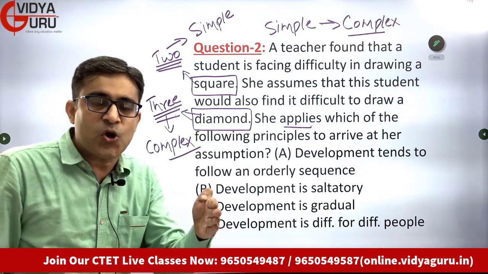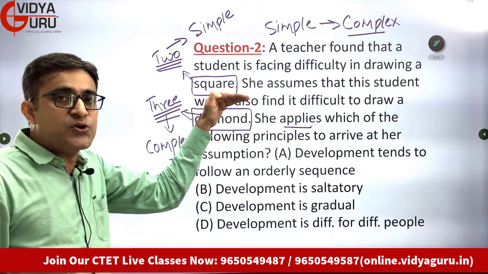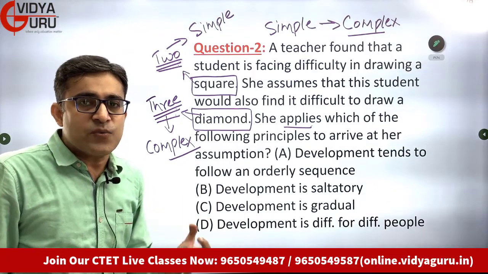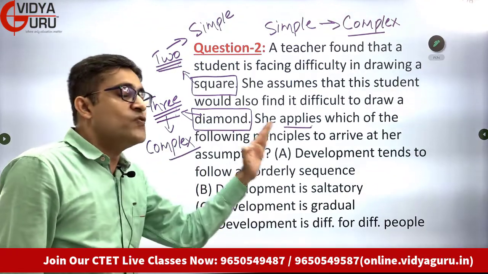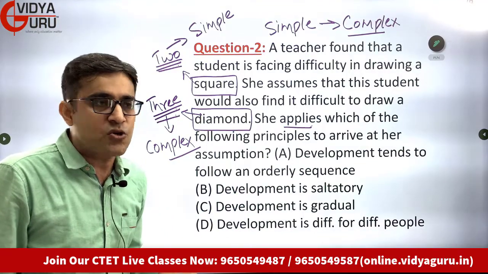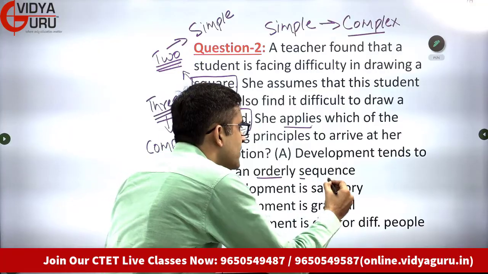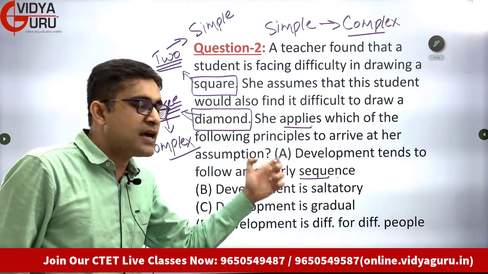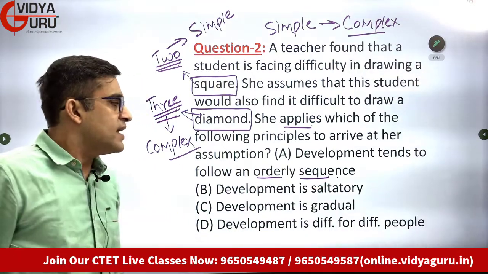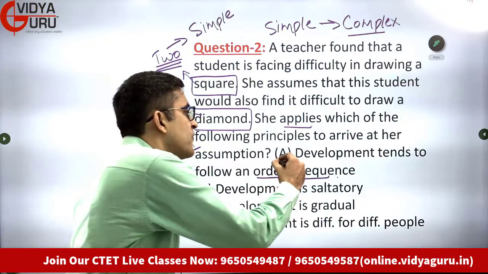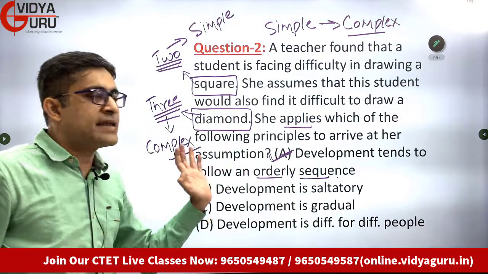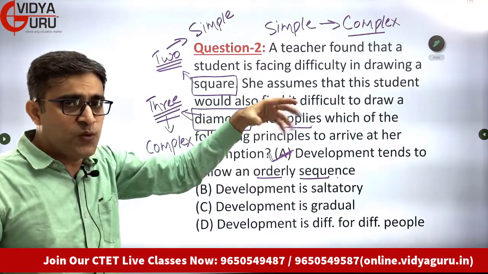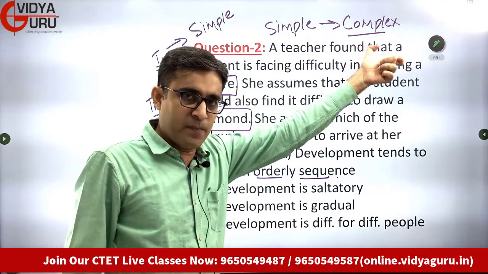So there is a definite orderly sequence that first you will learn to draw a square, which is a two-dimensional figure, and when you develop control over that, when you develop a fine understanding of that, then you will learn to handle three-dimensional figures also. There is a definite chain which you go through. So those steps are in order. It is the application of the principle of orderly sequence. Development tends to follow an orderly sequence, and in this case I have also given you what the sequence is, from simple to complex.